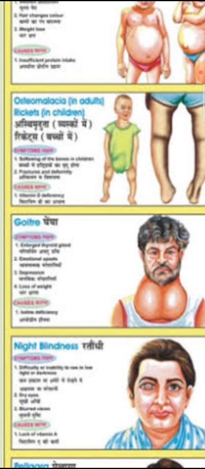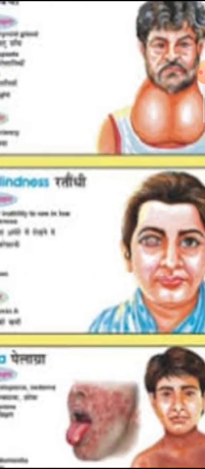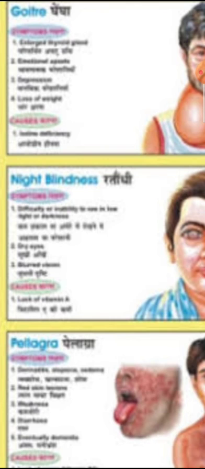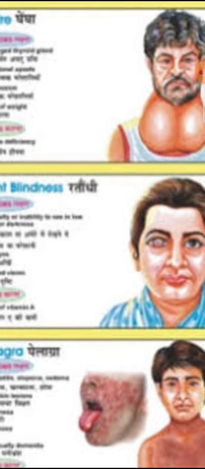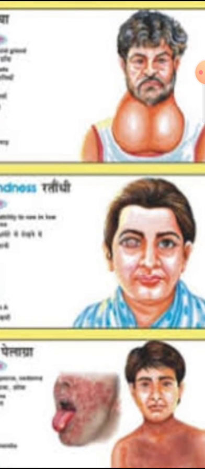The next one, night blindness. Can you see this lady with night blindness? This happens because if a person is not having vitamin A, they can be caused with night blindness. In this, a person is having an inability to see. They cannot see in low light or in the dark. Okay, they are suffering from night blindness because of the deficiency of vitamin A.